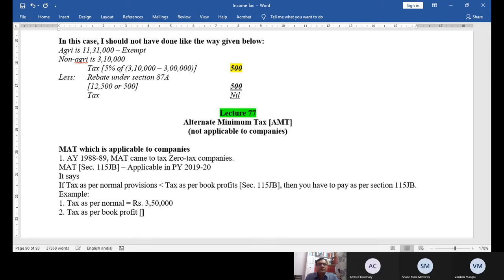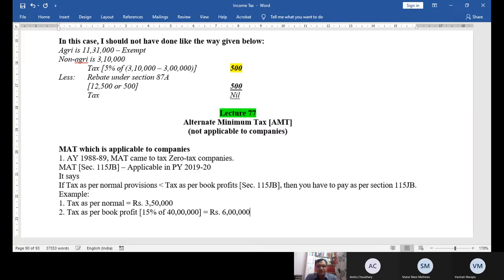Now I should tell you how much is the tax on book profit. Whatever is book profit, how to compute book profit is not in your course, so ignore it. But whatever is book profit is multiplied by 15% flat. Suppose my book profit is 40 lakhs. So how much is tax on book profit? 15% is the fixed rate. 6 lakh?